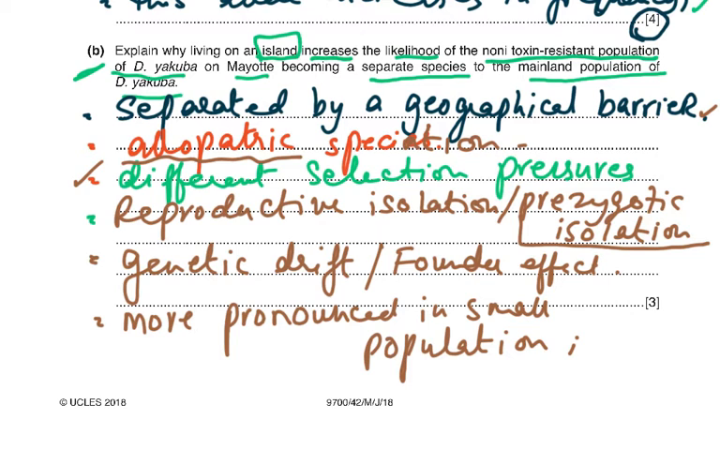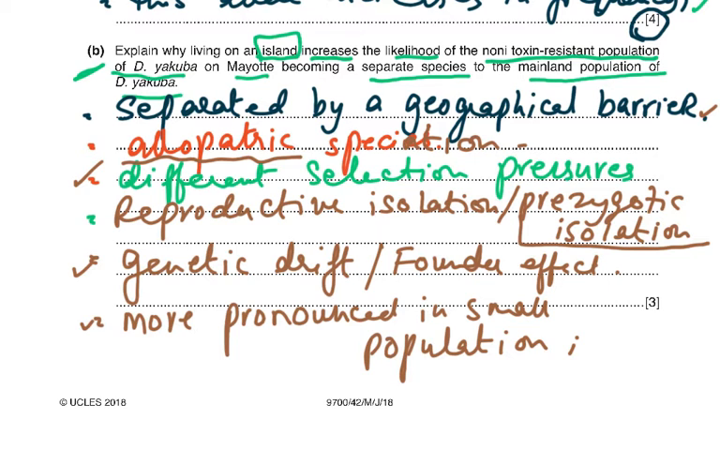Then these are reproductively isolated, and this is pre-zygotic isolation, because even before the zygote is formed, they are separated and they do not mate and they do not interbreed. So they do not breed to produce fertile offspring. Then genetic drift, when a small number is separated from the main, and then of course it changes the allele frequency, and this is of course more pronounced in a small population.